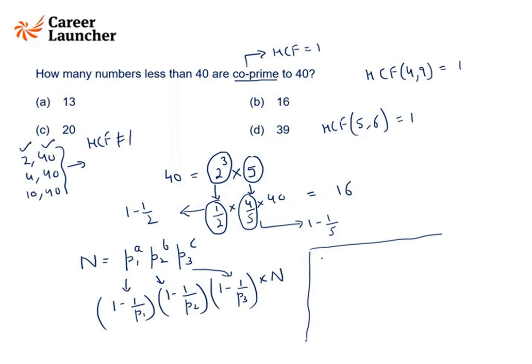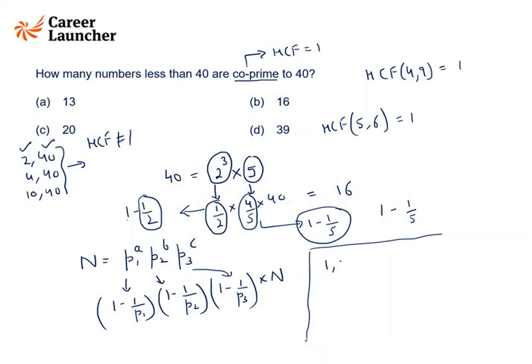So you just need to check those numbers. Okay, and why are we doing it? Because we know every fifth number is a multiple of 5. So from 1, we are subtracting 1/5 of the numbers. From 1, we are subtracting half of the numbers, half because every second number is a multiple of 2. So that is why I am subtracting half.